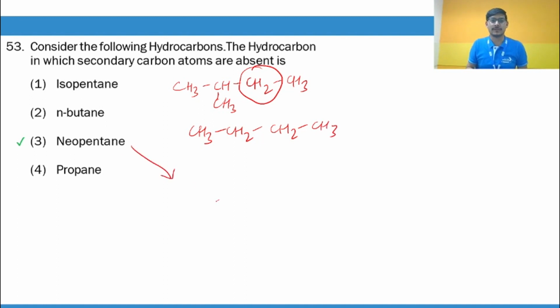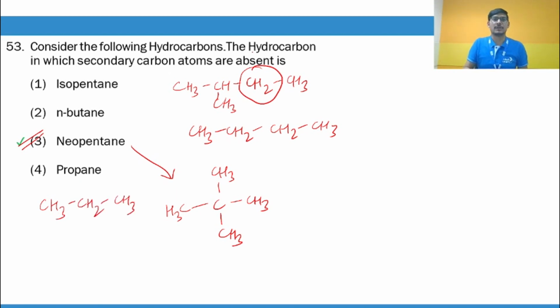Neopentane, on the other hand, does not have any secondary carbon. It only has one quaternary and four primary carbon atoms. So this becomes our correct answer. Is that clear? Propane, again, has one secondary carbon atom. So the hydrocarbon which does not have any secondary carbon atom is neopentane.